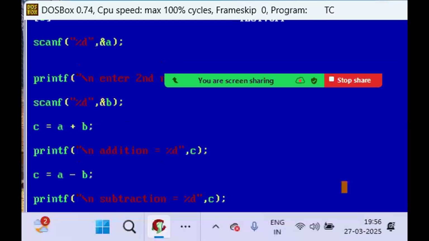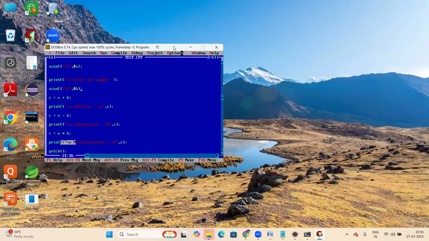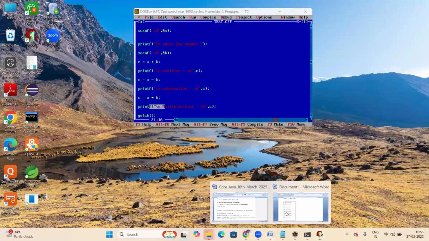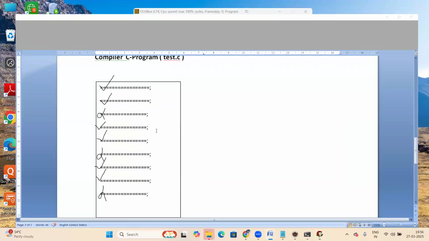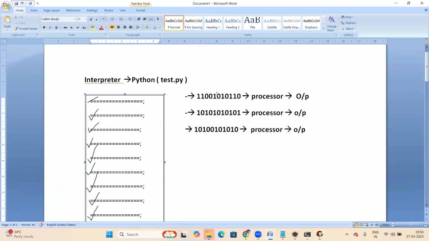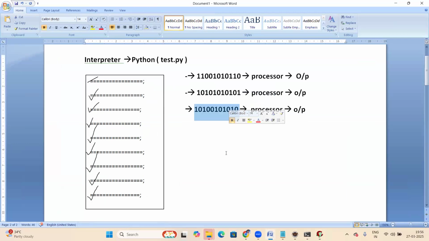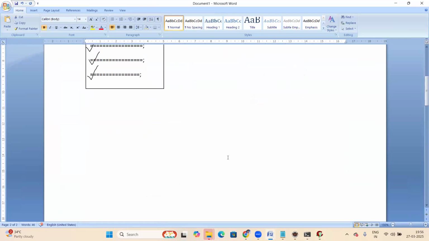So after compilation, if there are no errors, what happens? Let us see. In case of an interpreter, suppose there are no errors. First line converting to binary code, then executing. Second line converting to binary code, then executing. Third line converting to binary code, then executing. Line by line conversion, then execution, right? But a compiler is not like that.